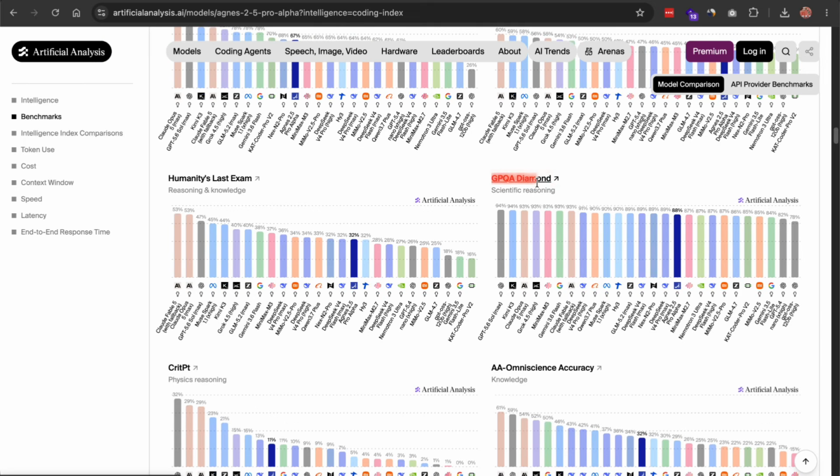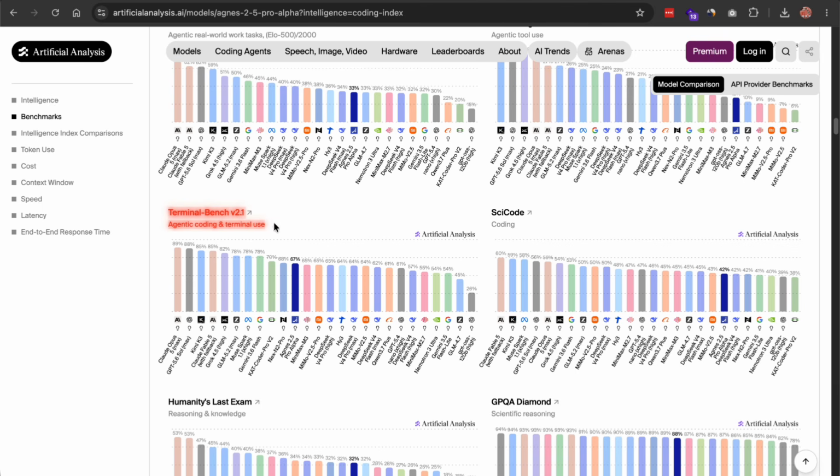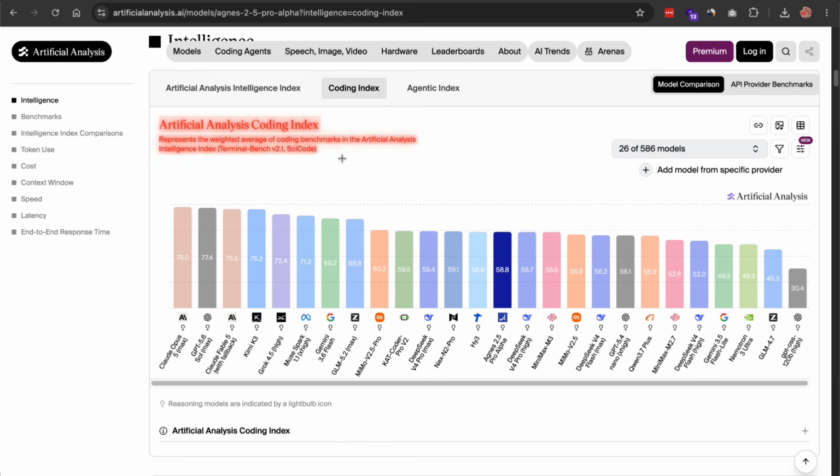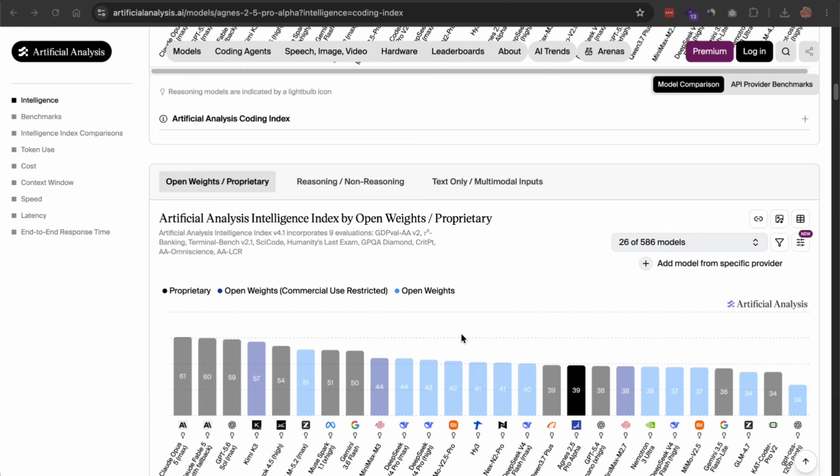On GPQA Diamond, the graduate-level science test, it scores 87.6%, which is genuinely strong. On Terminal Bench 2.1, the agentic terminal test, it gets 67%. Its coding index is 58.8, which Artificial Analysis says is near the top for its intelligence tier, so coding is clearly where this model earns its keep.